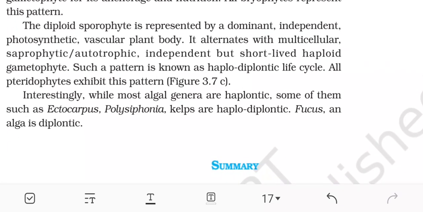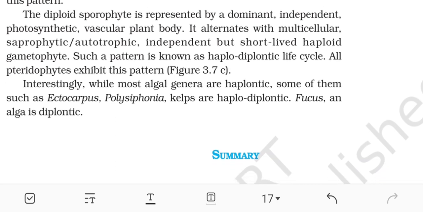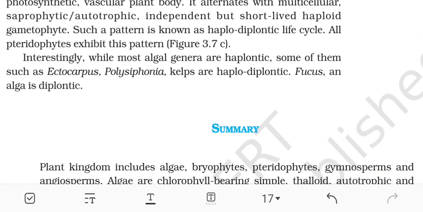The diploid sporophyte is represented by a dominant independent photosynthetic vascular plant body. It alternates with a multicellular saprophytic autotrophic independent but short-lived haploid gametophyte. Such a pattern is known as haplodiplontic life cycle. All pteridophytes exhibit this pattern. Interestingly, while most algal genera are haplontic, some of them, such as Ectocarpus, Polysiphonia, and kelps, are haplodiplontic. Fucus, an alga, is diplontic.